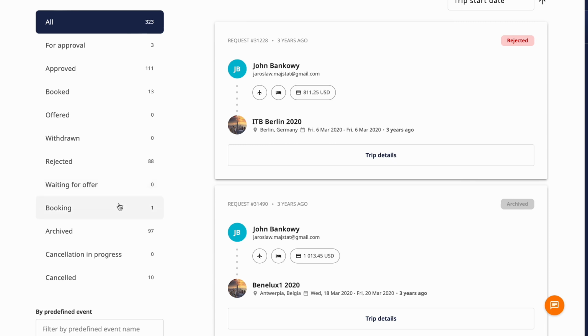Booking. Here you can find trips that are in the final stages of booking and their status will soon change to booked. Archived. These are requests that have not been accepted and the start date of the trip has already passed. Cancellation in progress. These are trips that have been submitted by the user for cancellation. Requests for refunds are pending with service providers. Cancelled. These trips have been cancelled and requests for refunds have already been resolved.